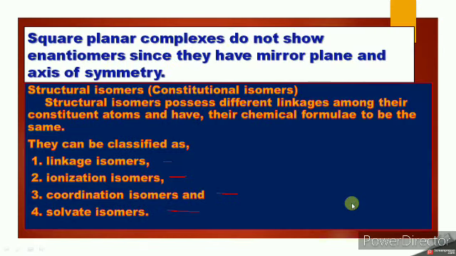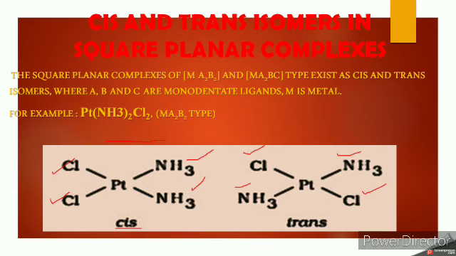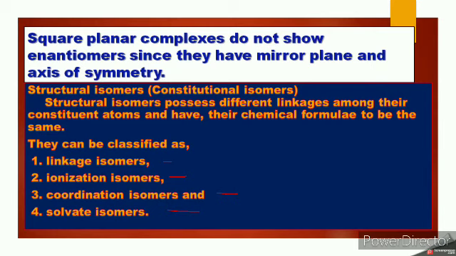Then next, square planar complexes do not show enantiomer because they have mirror plane and axis of symmetry. Okay, so here in case of square planar complex we observe mirror plane and axis of symmetry.